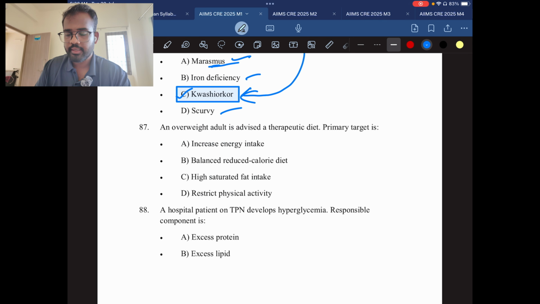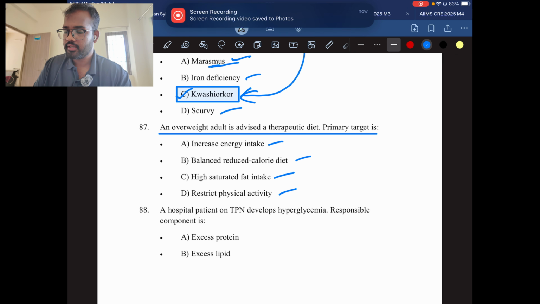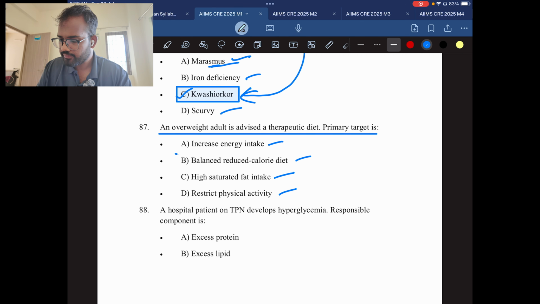Question number 87. An overweight adult is advised a therapeutic diet. The primary target is: increase energy intake, balanced reduced calorie diet, high saturated fat intake, restricted physical activity. Whenever the person is overweight, we obviously give a low calorie and balanced diet. So the answer will be B, balanced low calorie diet.